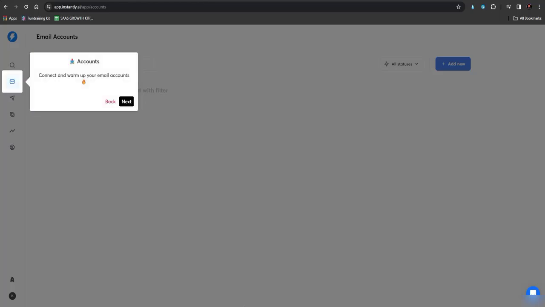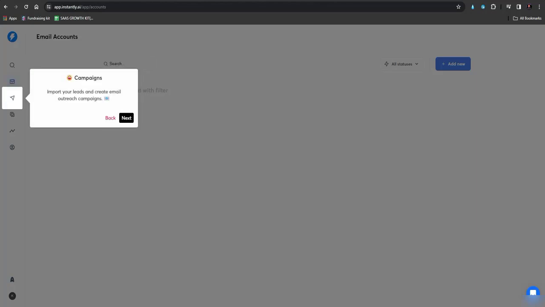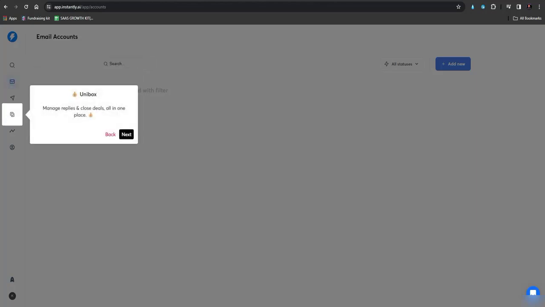This is the lead finder. Then here you can add your email accounts. Here are the campaigns. Then here is the Unibox, where you can manage all your emails and replies.